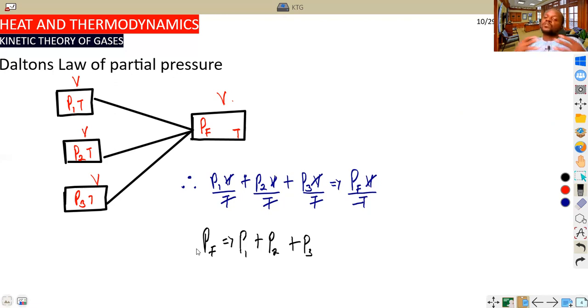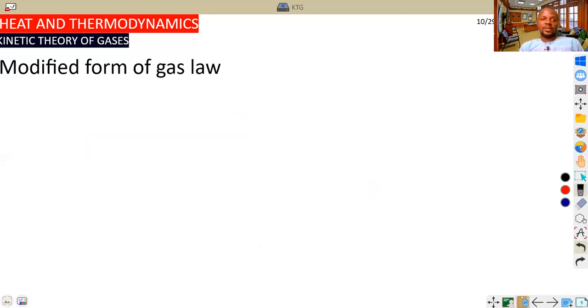You can also be asked to state the law. It's just that the total pressure of a gas, at constant volume and temperature, is equal to the sum of the individual pressures of that gas. And this is the numerical interpretation of it. In this case, I have only considered three states. If it is more than three states, it continues to grow to infinity. I hope students understand this. And this is the third one, about Dalton's law of partial pressure. The next concept will be in the next slide, and let's see what that is.